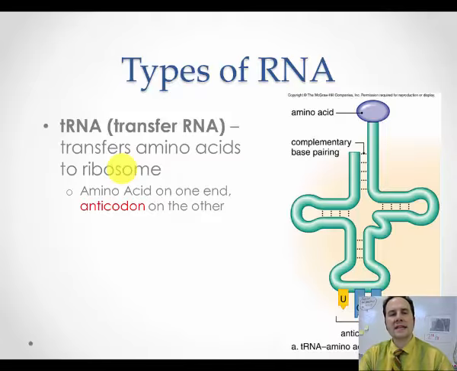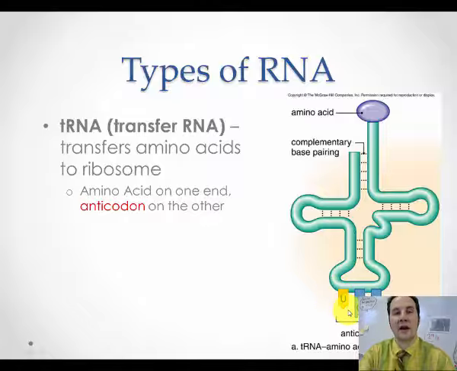The second type is called tRNA, or transfer RNA. It also gets its name because if you look at the structure of it, it looks like a T. Yeah, that's right. So transfer RNA, its whole job is to transfer amino acids to the ribosome to decode the mRNA that's on the ribosome. Okay? On the tRNA, there is something called an anticodon. We're going to come back and we'll be modeling this. So the anticodon is going to be what's used to pair up the correct amino acid with the codon illustrated on the mRNA.